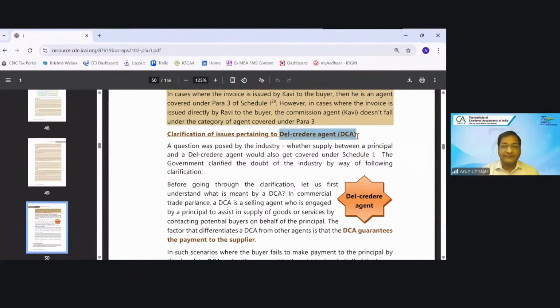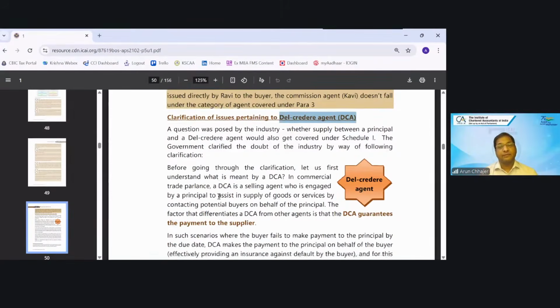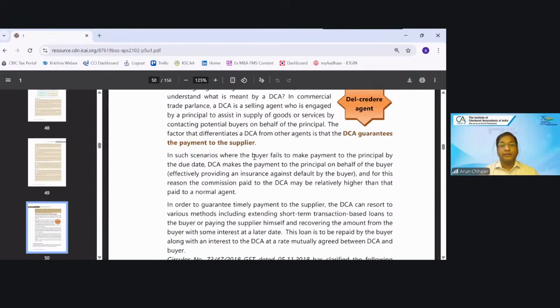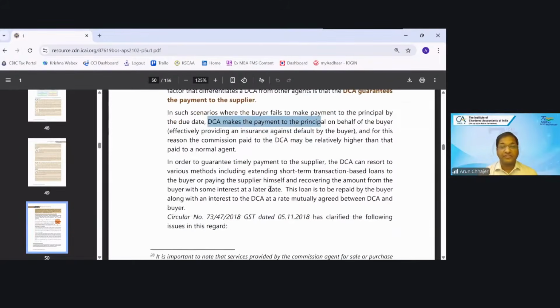Del credere agent, meaning a Del credere agent charges a higher commission. Why are they charging the higher commission? Because they are securing the payment also. In case the ultimate person has failed to make the payment, then this agent will pay on behalf of the ultimate customer. Okay. So when the buyer fails to make the payment to the principal, the DCA makes the payment to the principal on behalf of the buyer. It is the main distinguishing feature.